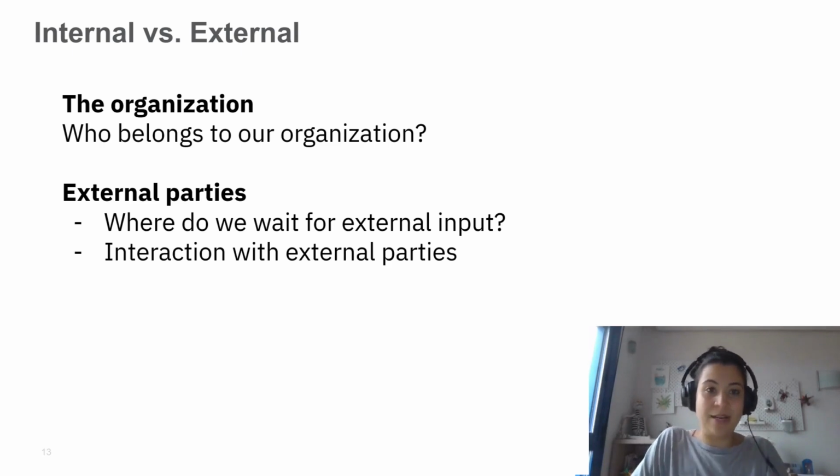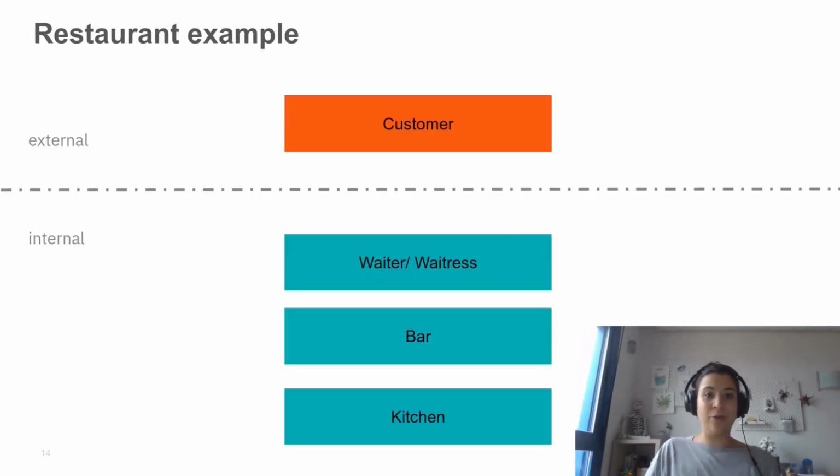Okay, let's talk about the model that we had in the first video again. We had the restaurant example, and if we look into this one here, we have basically internal from the restaurant's perspective: the waiter, waitress, the bar and the kitchen, and who is really external is the customer. So inside the restaurant organization, I have basically the view, and I can see the real processes of the waiter, bar and kitchen, and I might have an idea that I need input from a customer, but I really cannot control the process of the customer because it's an external entity.